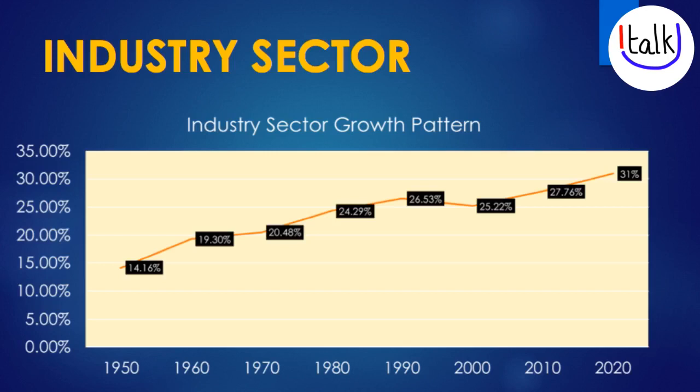Looking at the growth of industry sector since 1950, it is more than double the size as it was in 1950. In 1950, it was 14%. In 2020, it is 31%.